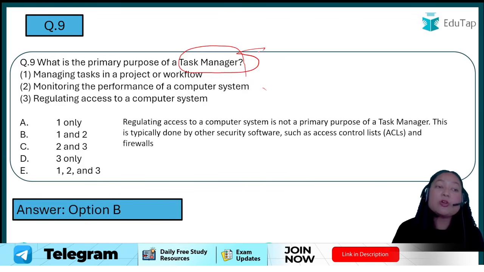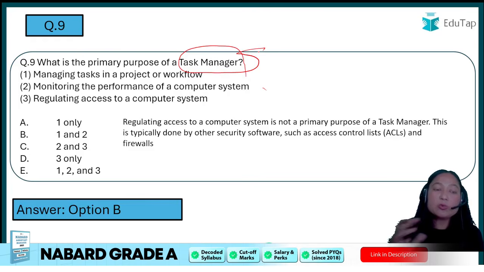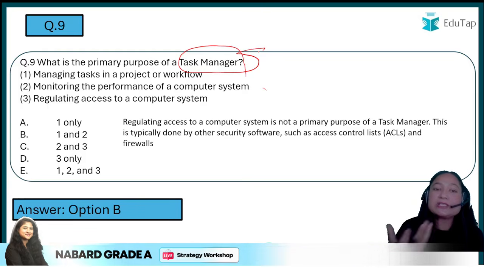If you are talking about option number 3, that is regulating access to a computer system, that is the function of the operating system that you are using, or let's say a firewall, like passwords and all things. Okay, so who can access your computer, what your computer can access, these kinds of things.